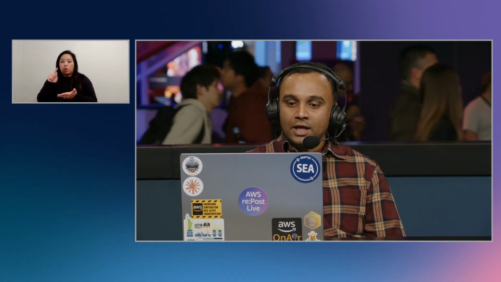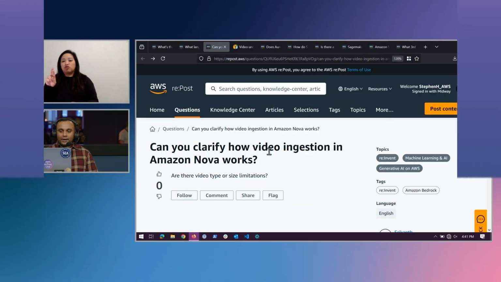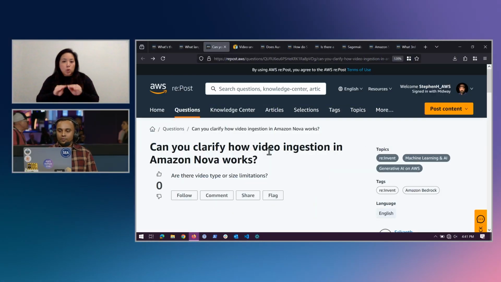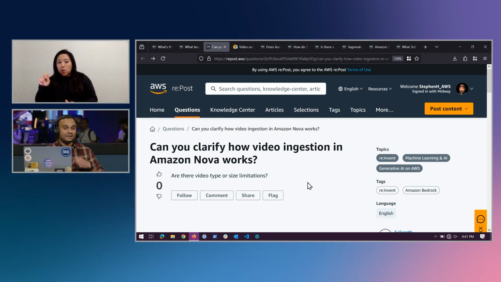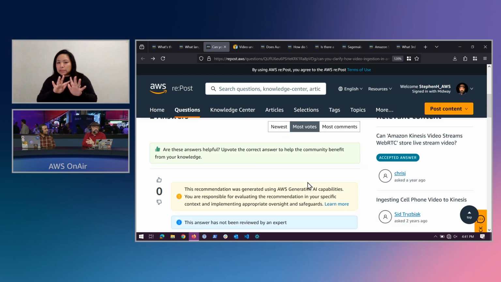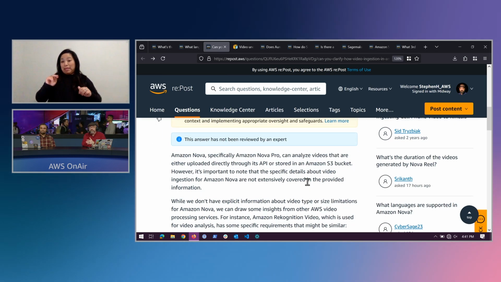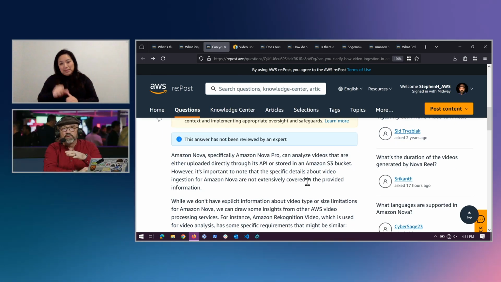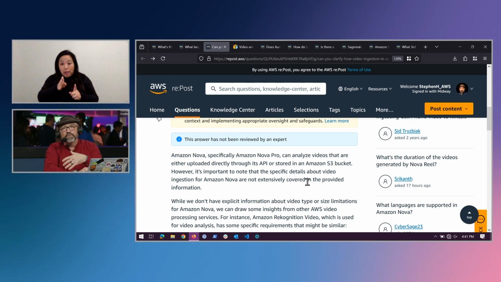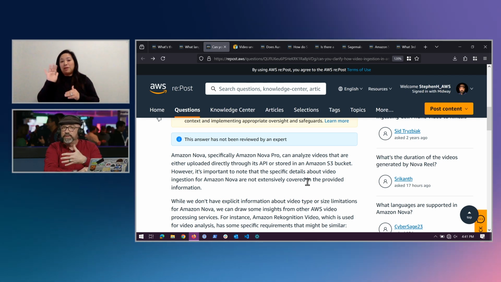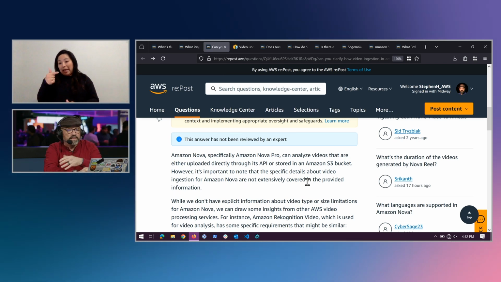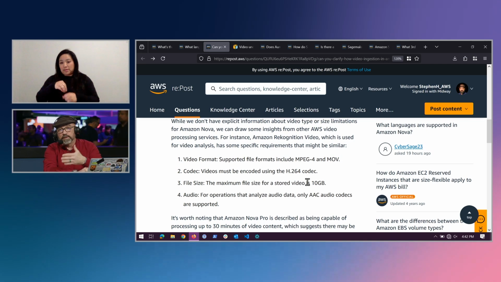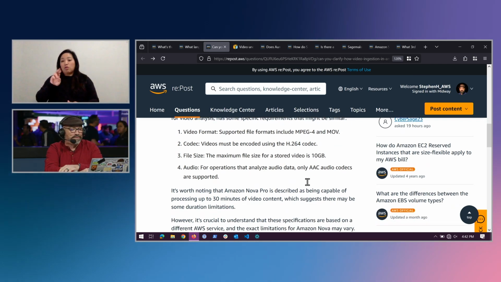Switching gears here, one more question from Srikanth. Srikanth is interested to know, can you clarify how video ingestion in Nova works? Are there any video type or size limitations? Great question. Depending on how you do that ingestion, there are definitely some size limitations to be aware of. If you're doing it directly via the API, you've got a limit of 25 megabytes. If you're doing it via an S3 URI, you can ingest up to a gigabyte. And again, our Repost agent is on top of things in providing the answer there.